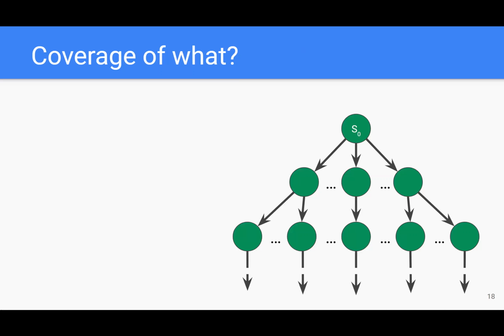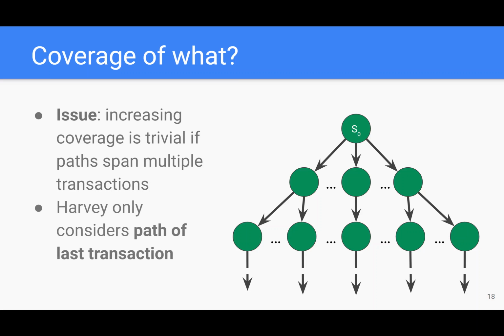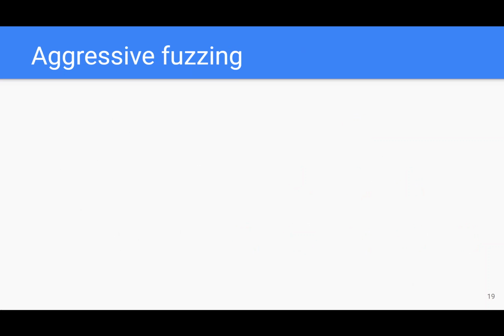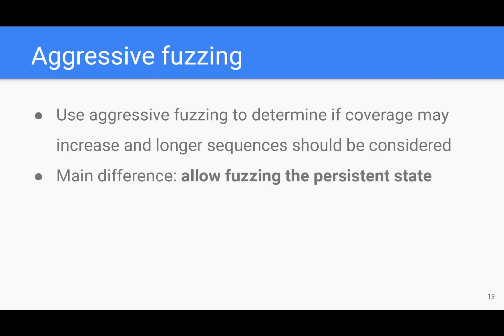However, there's a small issue. Increasing coverage is very easy if paths may span multiple transactions. Just add a new transaction, for instance. For this reason, Harvey only considers the path through the last transaction, and all previous transactions are responsible for setting up an interesting state. How do we determine if coverage may increase? We use something we call aggressive fuzzing. The main difference is that aggressive fuzzing can mutate the persistent state directly. In our example, this would allow it to mutate x and y.